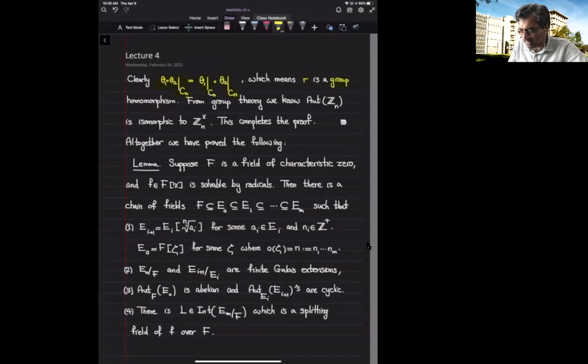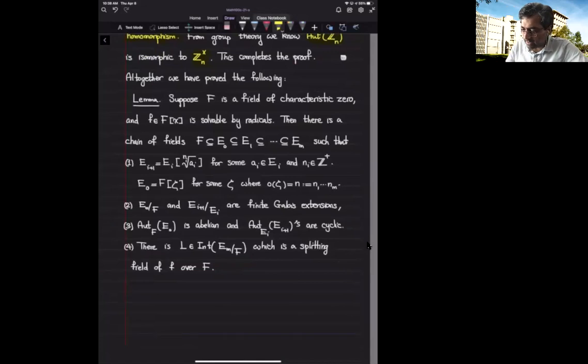So it's a group homomorphism, it is injective, and therefore we get the claim. And because the automorphism group of the cyclic group Z sub n is isomorphic to Z sub n cross, that completes the proof. In particular, the automorphism group of E over F is an abelian group. That's an important part that we are going to use.